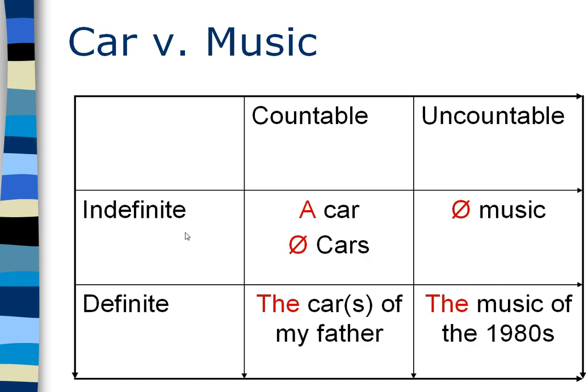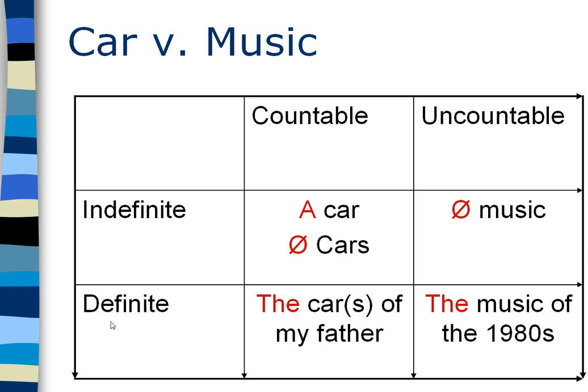So countable and indefinite, well, if it's a countable word that is a singular, we take a. If it's a plural countable word, we just go for nothing, cars. For uncountable words that are indefinite, then it's easy. Then it's always nothing. I like music.